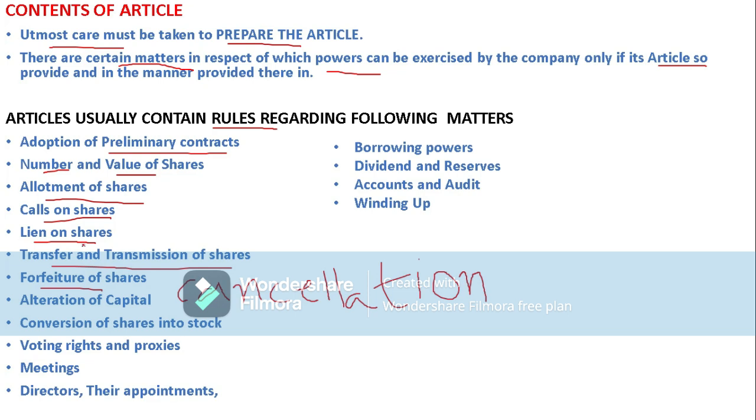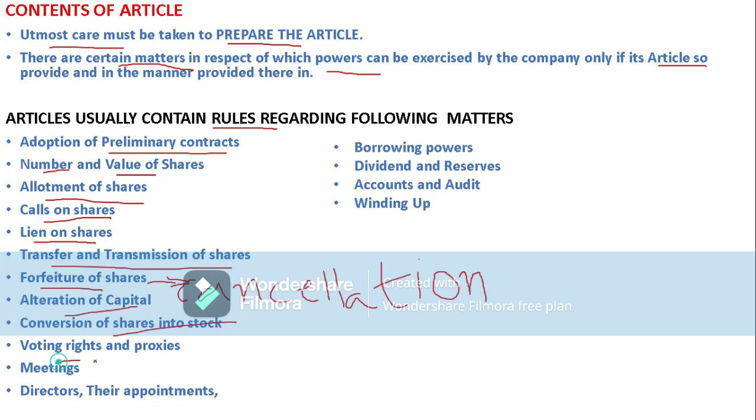But if it wants to alter the capital, what is the procedure, who are the persons involved, who should sign on those documents? All this detailed information is laid down in the articles of association. And now coming to conversion of shares into stock: how shares are converted into stock, what is the process and who are the persons involved.